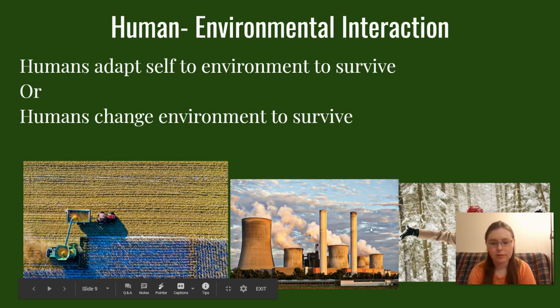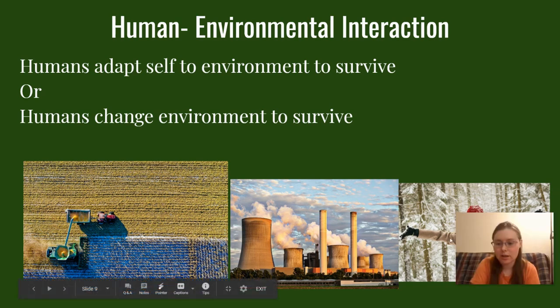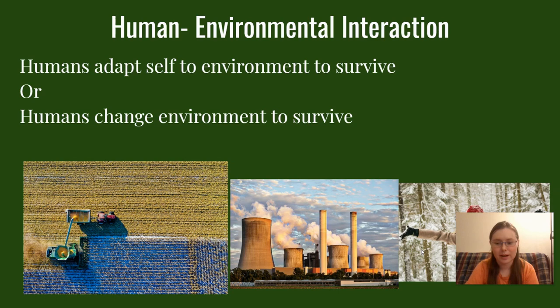Another example of how we change the environment is that we have different energy sources. It's a little bit covered up by me, but I guess kind of dual layers here. We have a winter scene, and you can tell that she's wearing gloves, and she's wearing a coat and a hat. And so that's us adapting to the environment. Whereas right now, it's quite hot outside, so I'm just wearing a t-shirt, right? Adapting to the environment. That's something that in the Midwest we do a lot, with weather changes just constantly.